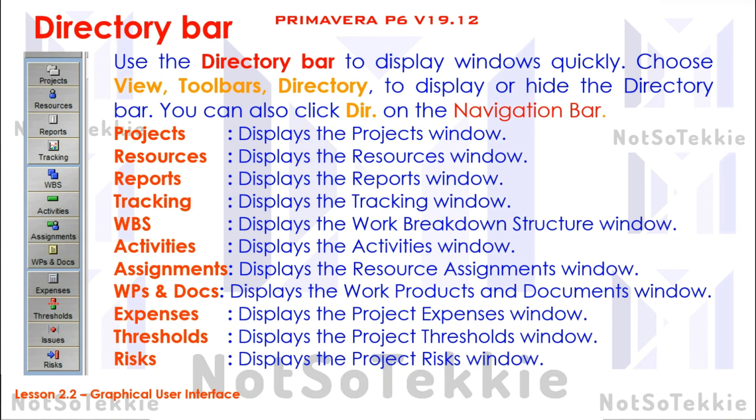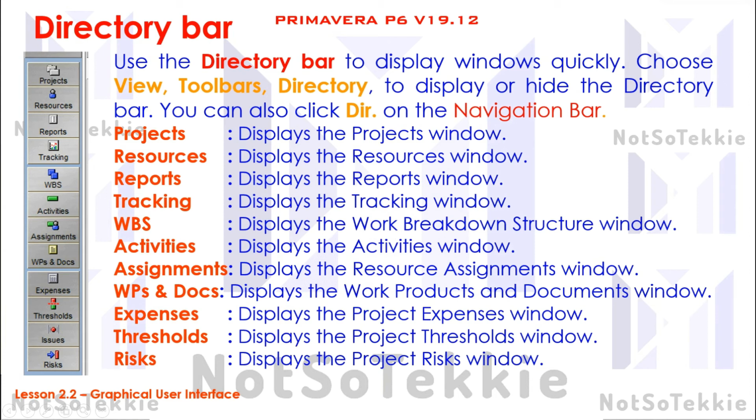The main window and the forms will depend on the directory bar item you selected. Just like this, there are project, resources, reports, tracking, WBS, activities, assignments, WPs and docs, expenses, thresholds, issues, and risks.